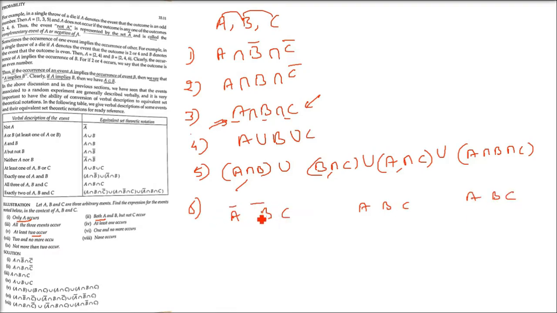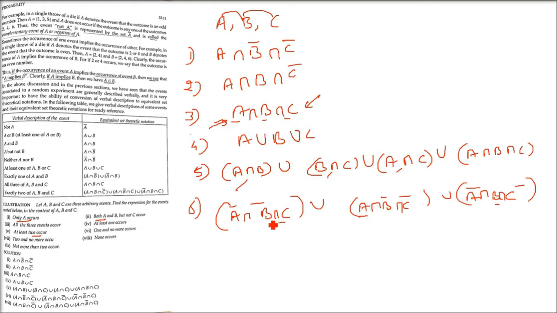So A, B not happening, C is happening: A complement intersection B complement intersection C. Now A, with B and C negated. A, B and B, C we have taken. So A, C will take: A complement, C complement. Now all with intersection, and then you have to combine them. So take one by one, and then just take the union of all these.